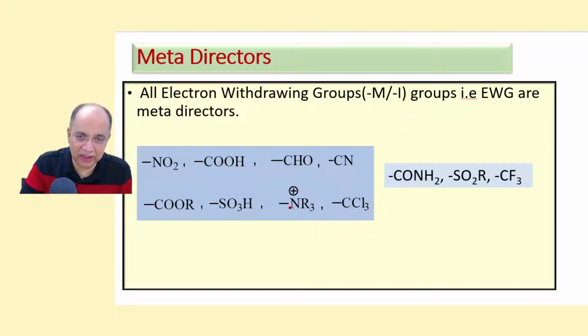CCl3 and CF3 are profoundly minus I groups, but all others have a pi bond. They can have resonance effect, minus M effect with the benzene ring.